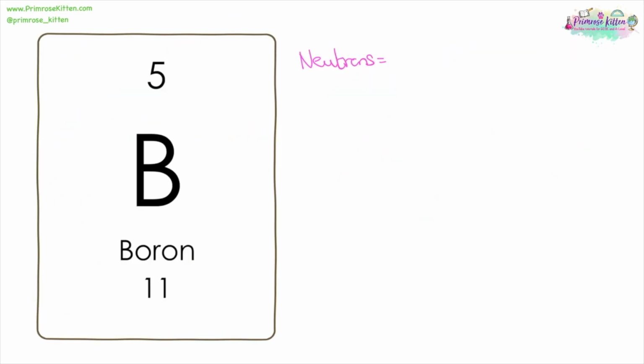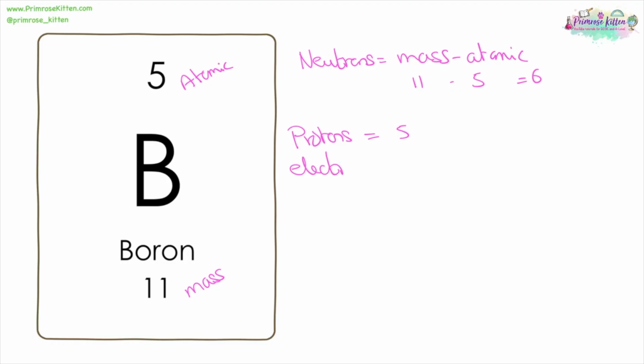Here we have boron. The mass number is 11. The atomic number is 5. So if you want to find the number of neutrons, that is mass minus atomic. 11 minus 5 gives us 6. Protons equal 5. Electrons equal 5.